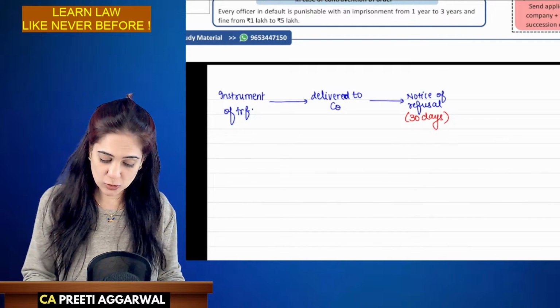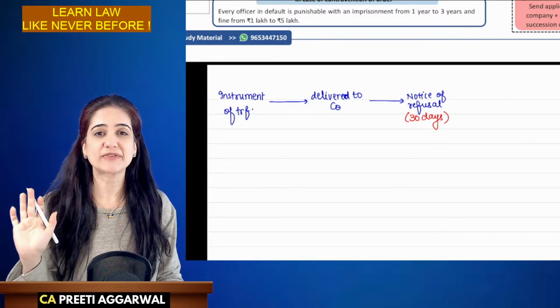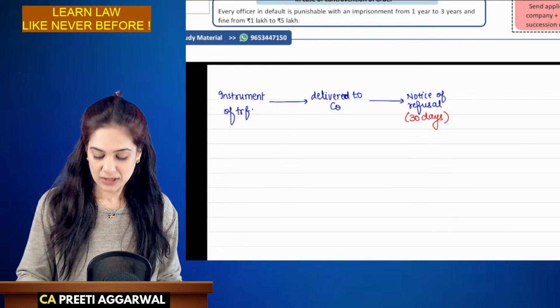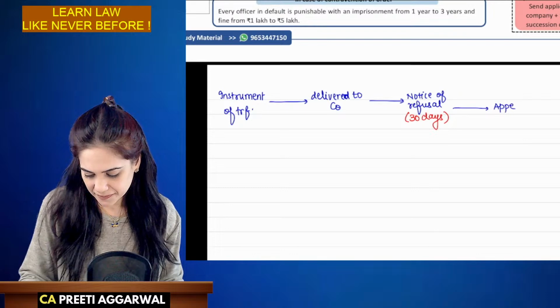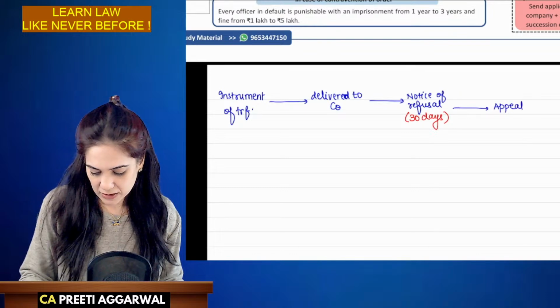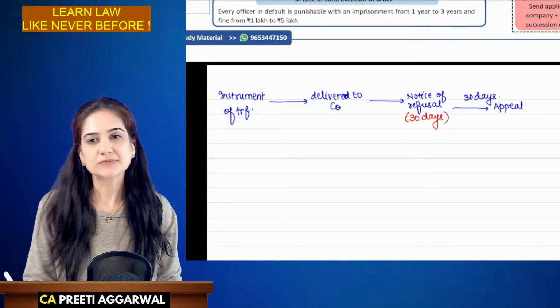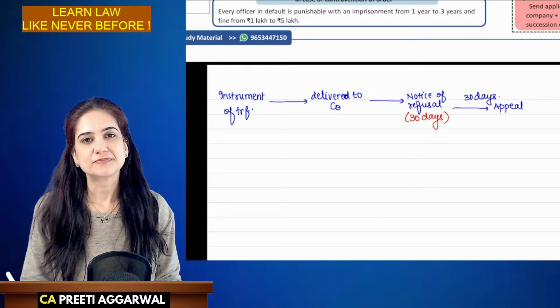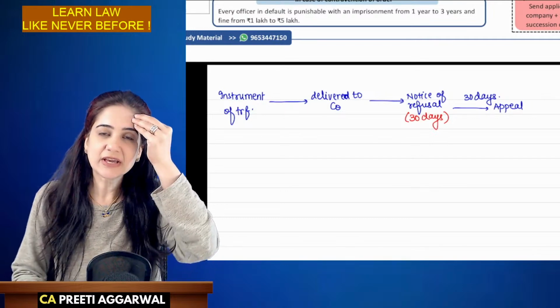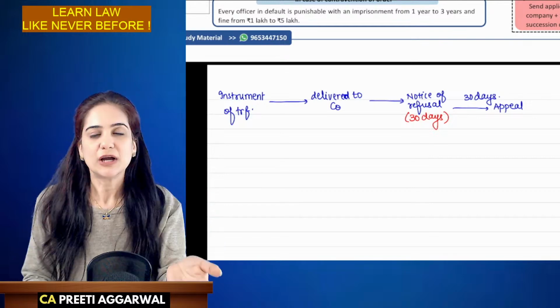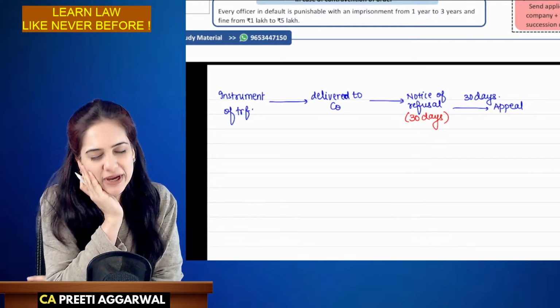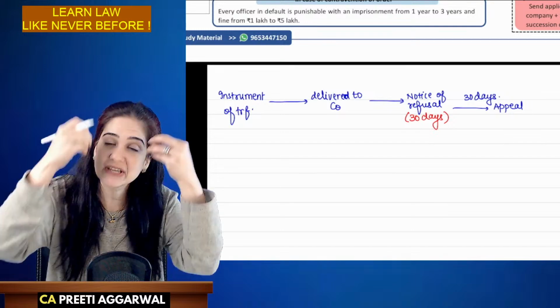If the notice is given, but the shareholder is not satisfied with the reason, then he can make an appeal within the next 30 days. Arey ma'am, they didn't even give a notice of refusal. We were waiting for 30 days. Now I will get the notice of refusal. They didn't even give a notice of refusal.